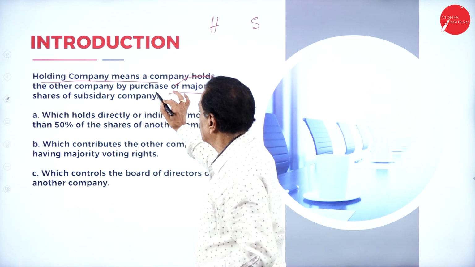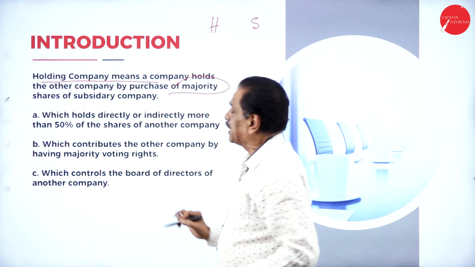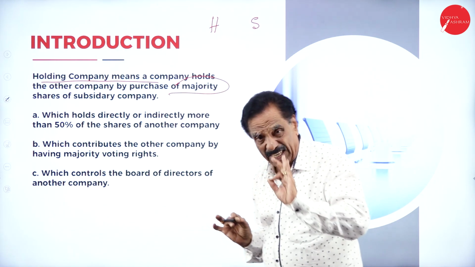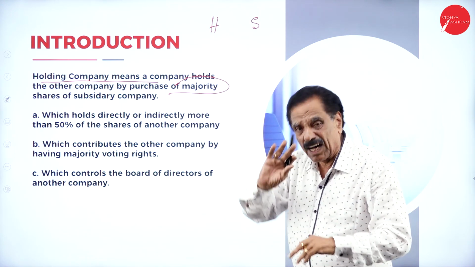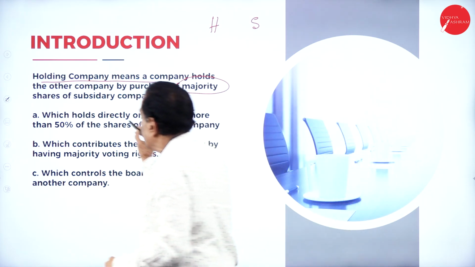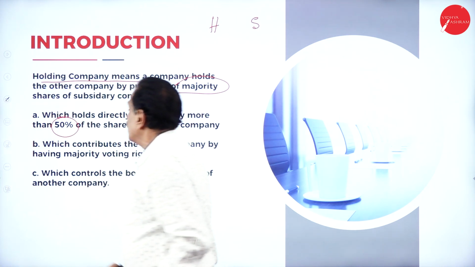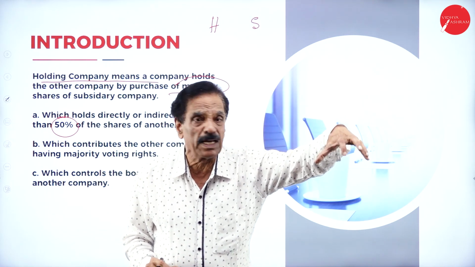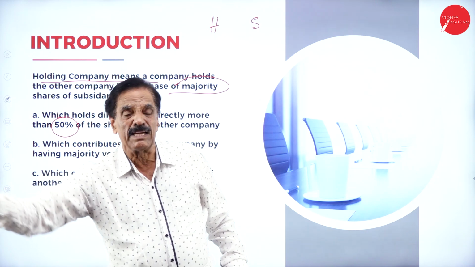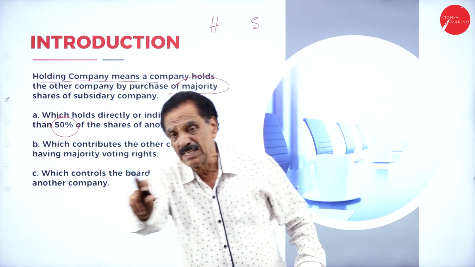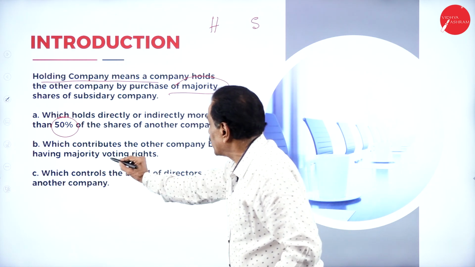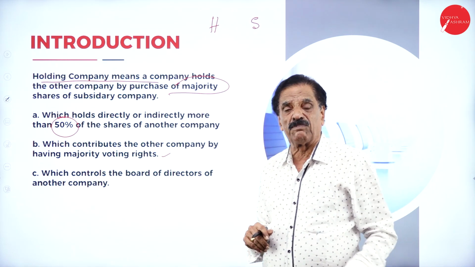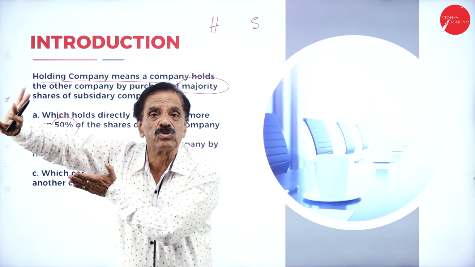Here, the same words: by purchase of the majority shares of the subsidiary company. Number one, which holds directly or indirectly more than 50%. It may be directly connected or indirectly connected. What is most important? More than 50% of the shares of another company. So H is called holding company, S is called subsidiary company. Then, which controls the other company by having majority votes. The majority votes go in favor of H company. The minority votes go in favor of the subsidiary company.